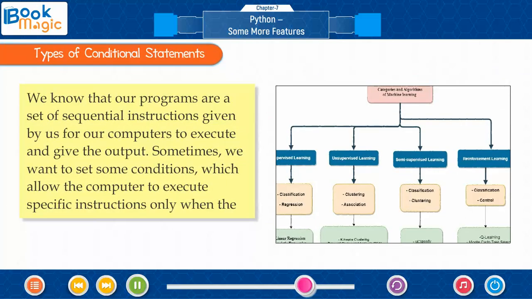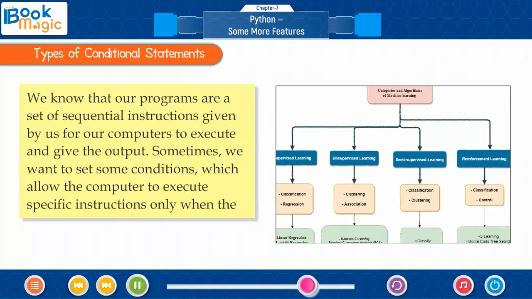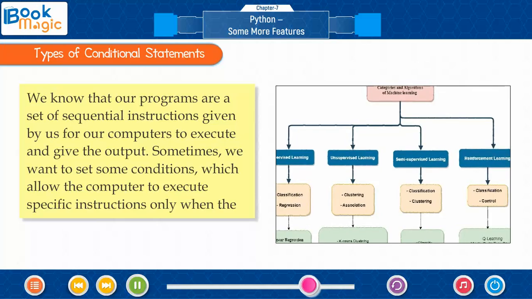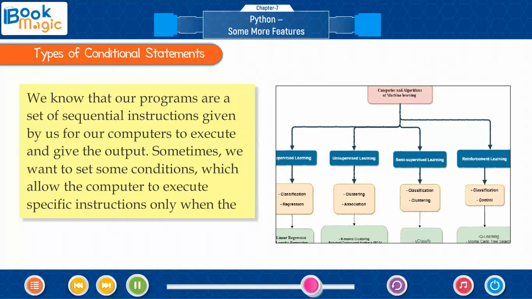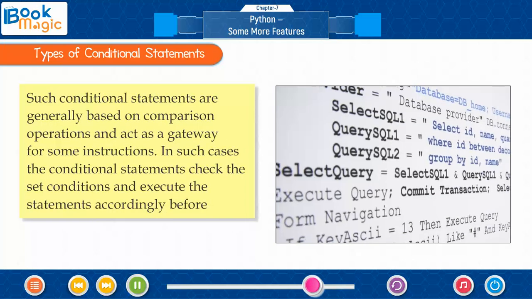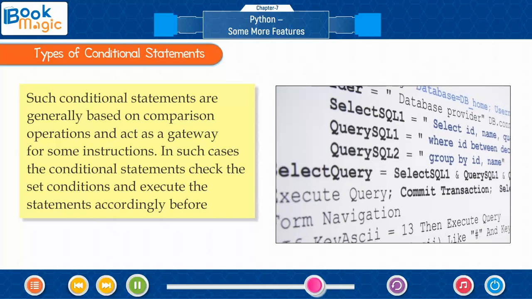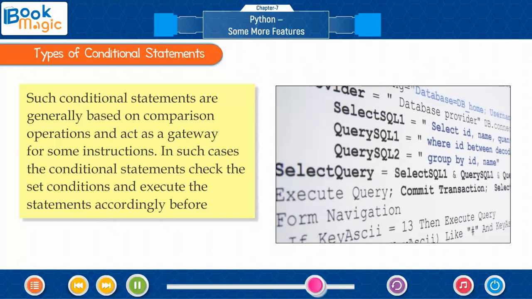We know that our programs are a set of sequential instructions given by us for our computers to execute and give the output. Sometimes we want to set some conditions which allow the computer to execute specific instructions only when the set conditions are fulfilled. Such conditional statements are generally based on comparison operations and act as a gateway for some instructions.